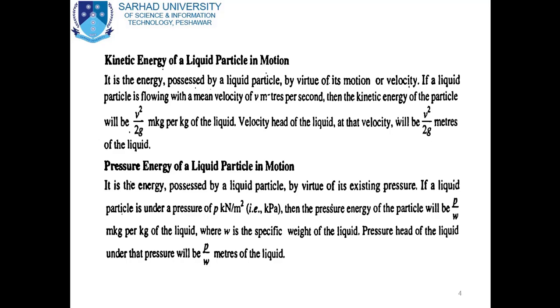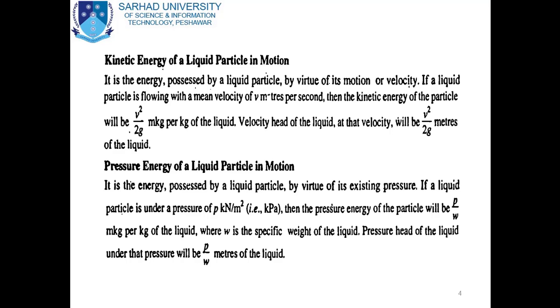The next type is the kinetic energy of a liquid particle in motion. It is the energy possessed by a liquid particle by virtue of its motion or velocity. If a liquid particle is flowing with a mean velocity of v meters per second, then the kinetic energy of the particle will be v square divided by 2g of the liquid. The velocity head of the liquid at that velocity will be v square divided by 2g meters of the liquid.